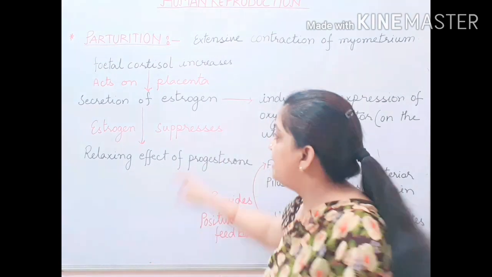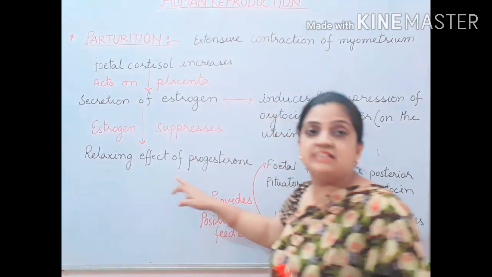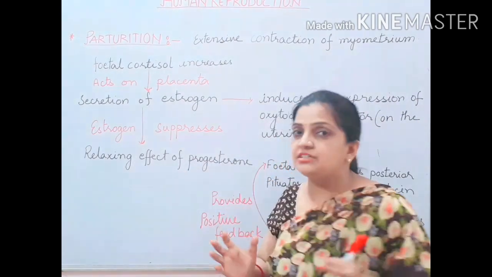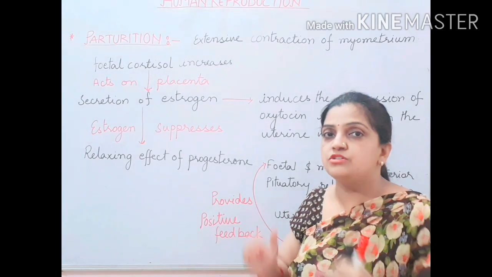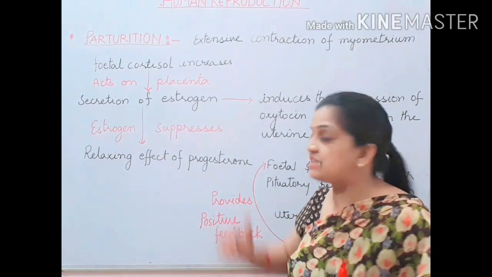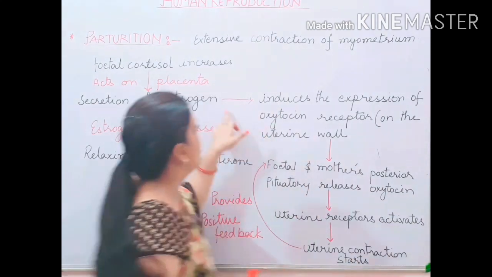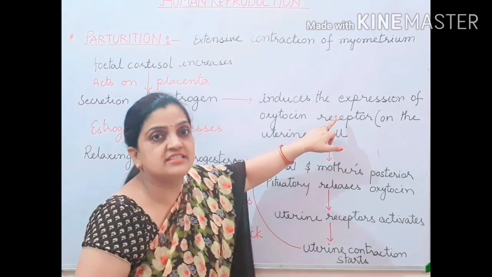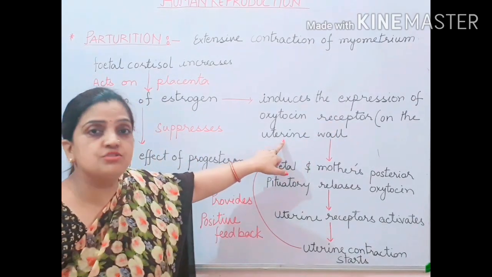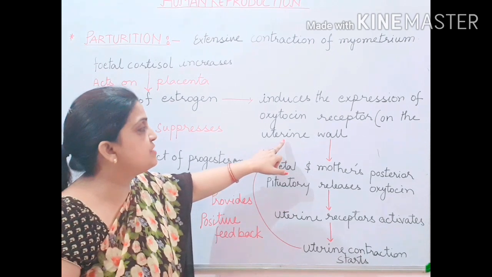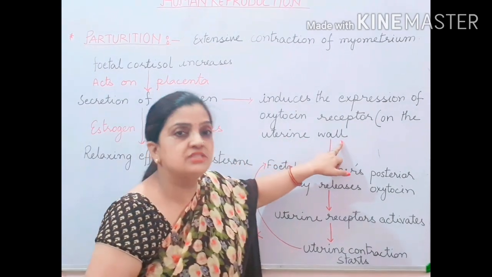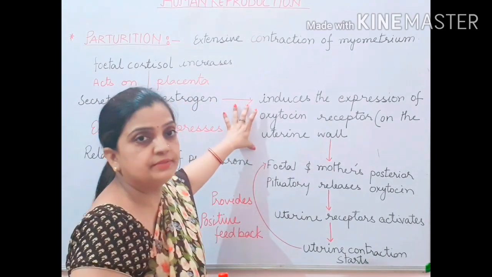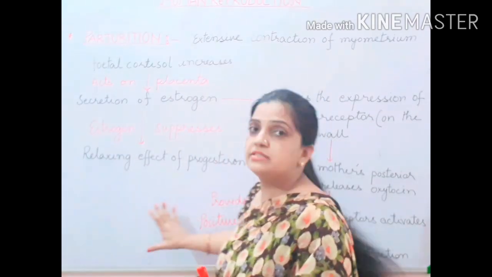The first was that its secretion was suppressing the uterine wall relaxation mode. So the relaxation effect on the uterine wall was reduced, and as soon as it was reduced, your estrogen induced the oxytocin receptors, and these oxytocin receptors are present on the uterine wall. Now let us try to understand this point. Hope, children, this point is clear to you all.